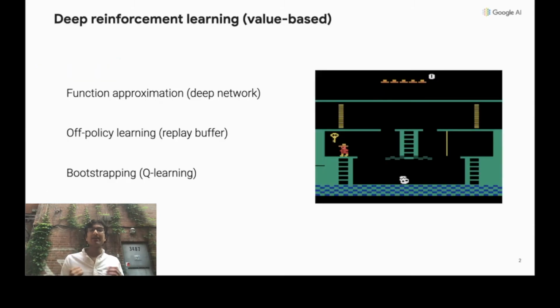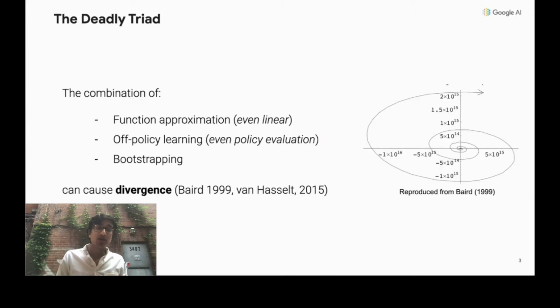If we step back and look at value-based deep RL, we can see three core components. We use function approximation, in particular deep neural networks. We use off-policy data through our replay buffers, and we use temporal difference learning to learn these value functions. Now, deep RL has been successful, but there have been many challenges on the way of stability and of optimization.